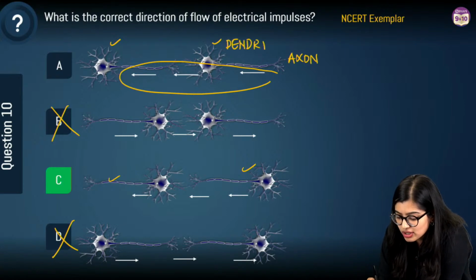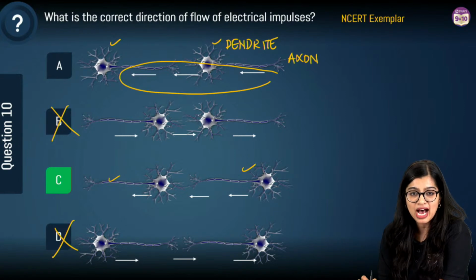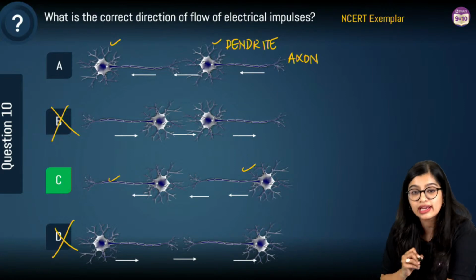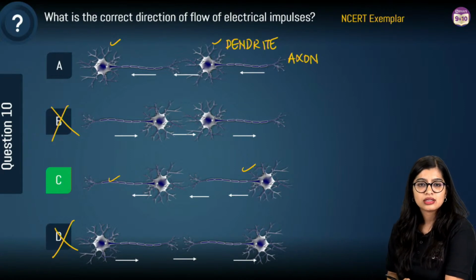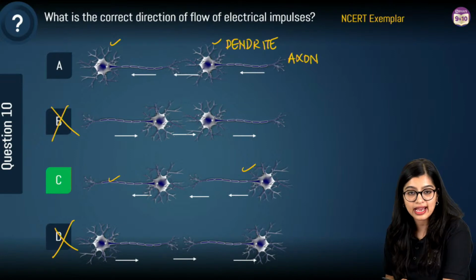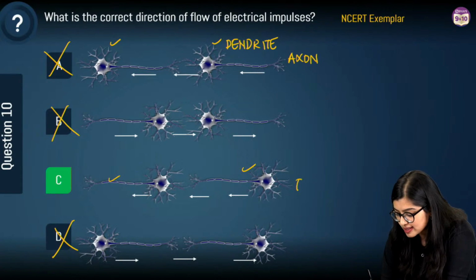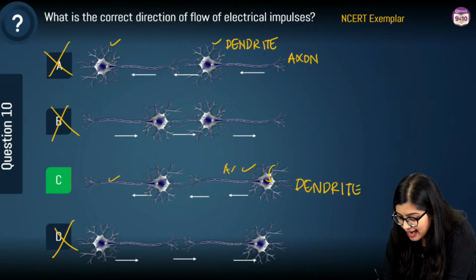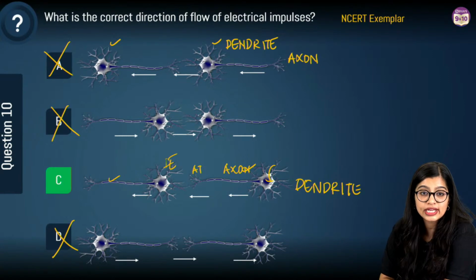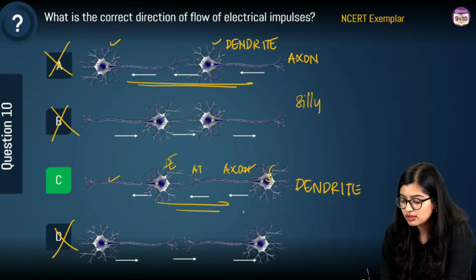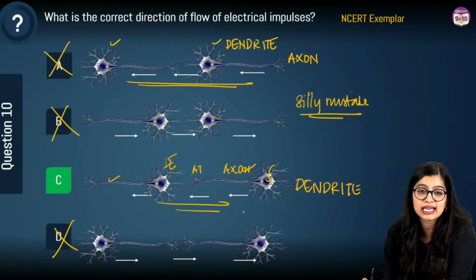Is that how information is passed? Is information passed from axon? Look at the arrow. Arrow is saying it is going in this direction, right? Are cyton and cell body the same? They are the same. A is not the answer. It should be C because here it is going from dendrite through the cell body to axon, to the axon terminal, then the dendrite. So students who have not focused on the arrows have made silly mistakes. And this happens 99% of the time.